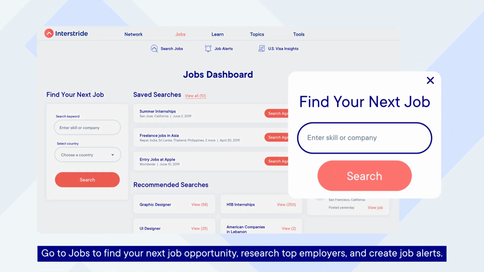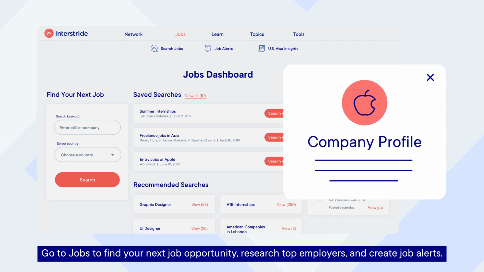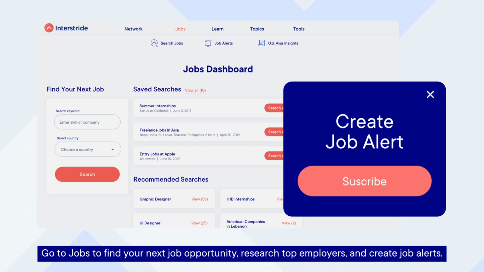Go to Jobs to find your next job opportunity, research top employers, and create job alerts.